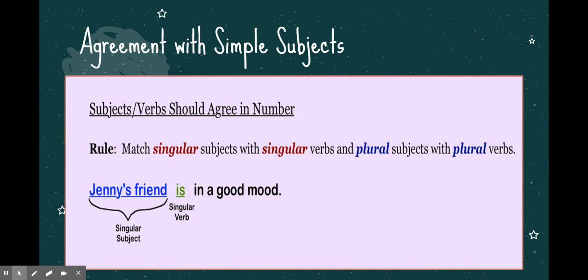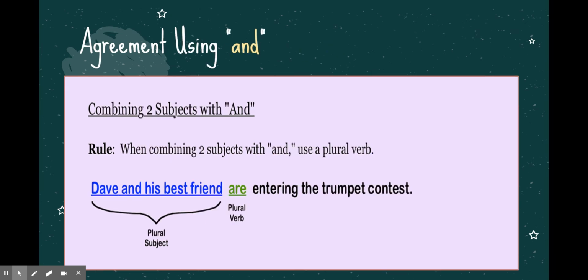Now let's take a look at some more agreement examples. In this one, we're combining two subjects using the word and. Now, we just looked at this and we called it a compound subject, but let's just say we're using two different nouns or two different objects, and we are trying to combine them and trying to figure out, well, what verb should I use? So let's look at this example sentence.